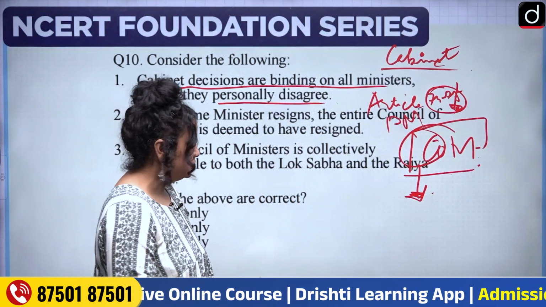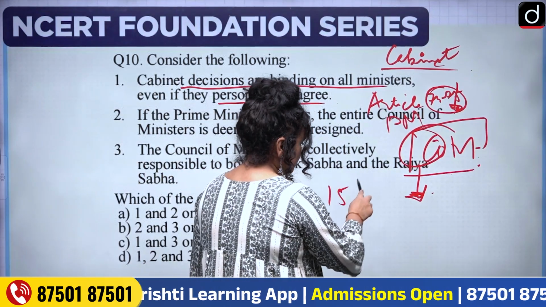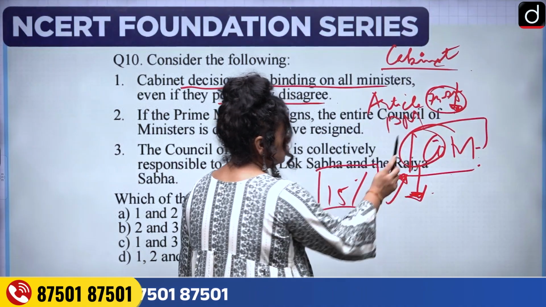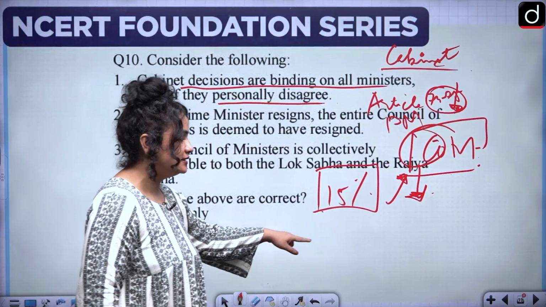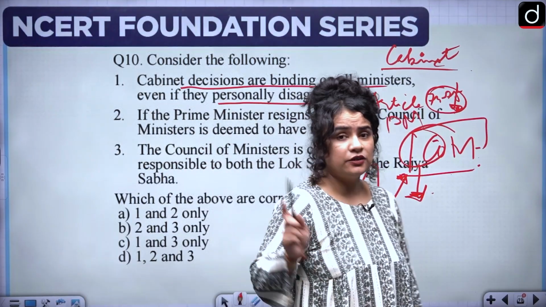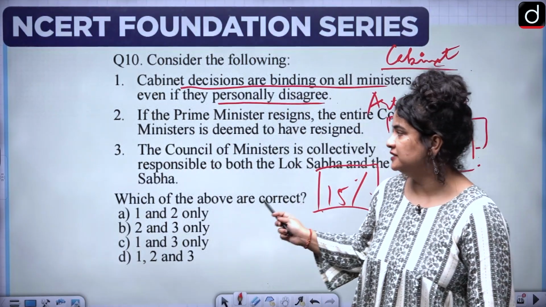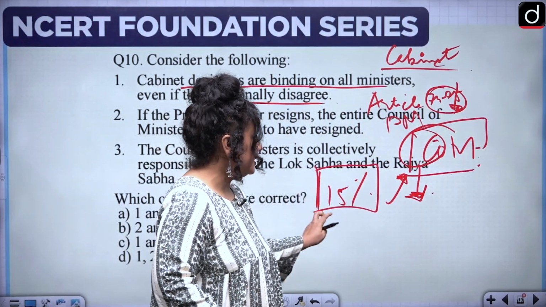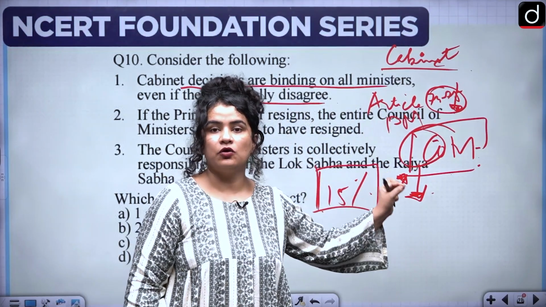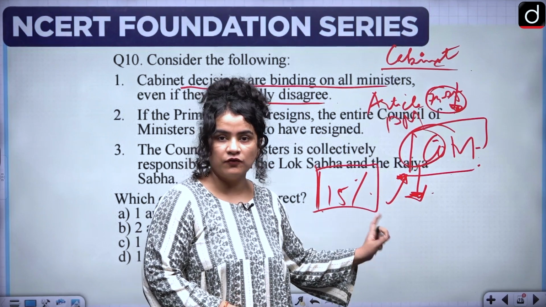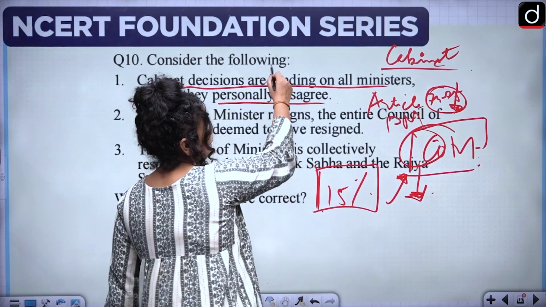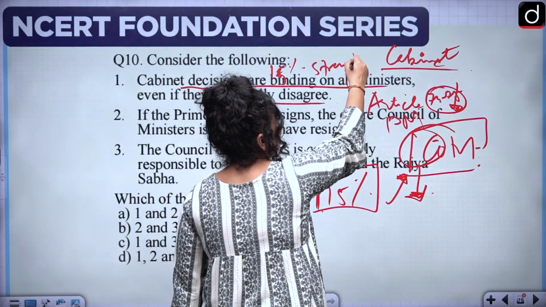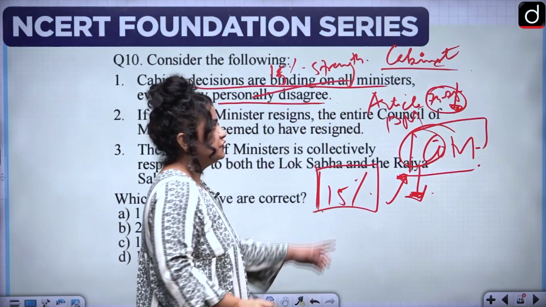Okay, clear? Now, there is a statutory limit of 15% to this council of ministers, which means that including the prime minister or the chief minister in case of the state legislative assembly, you can only have 15% of the strength of the house as your council of ministers, no more than 15%.